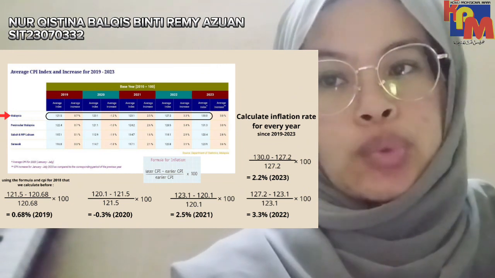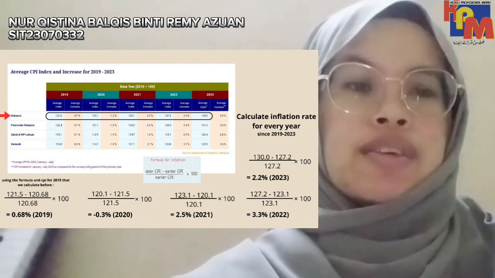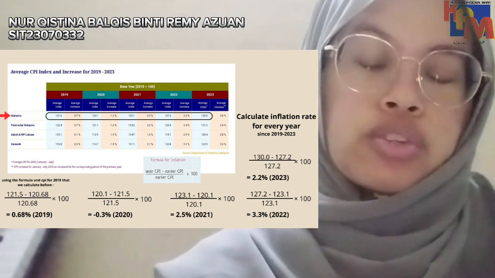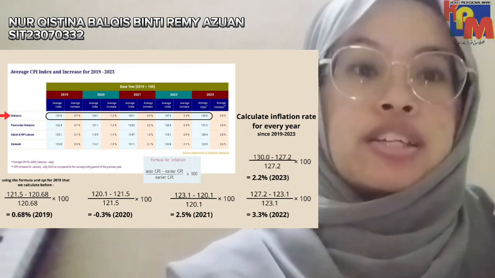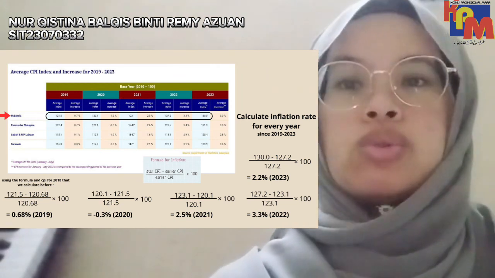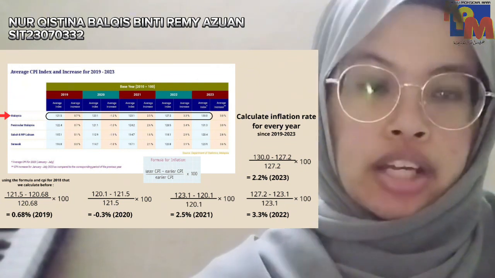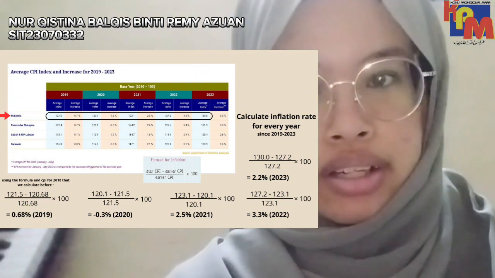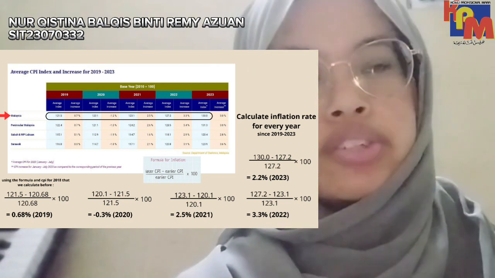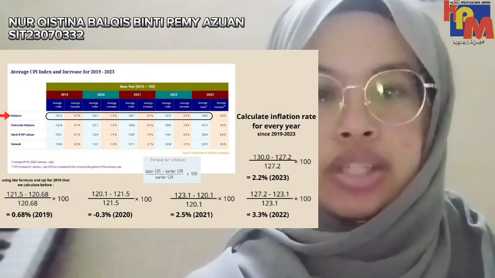And 123.1 minus 121.1 divided by 120.1 times 100, we got 2.5%. That's the inflation rate for 2021. 127.2 minus 123.1 divided by 123.1 times 100, we got 3.3%, which is the inflation rate for 2022.